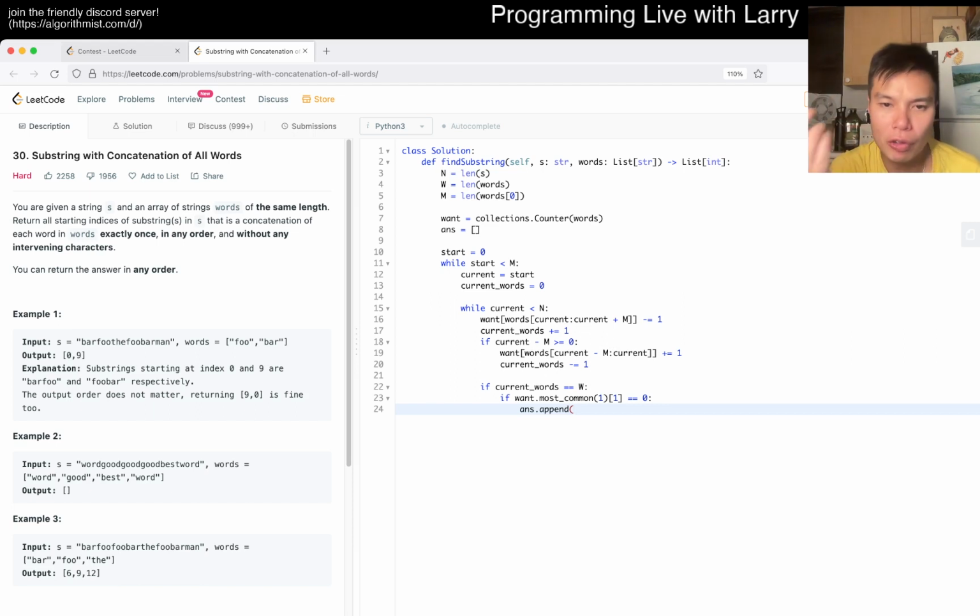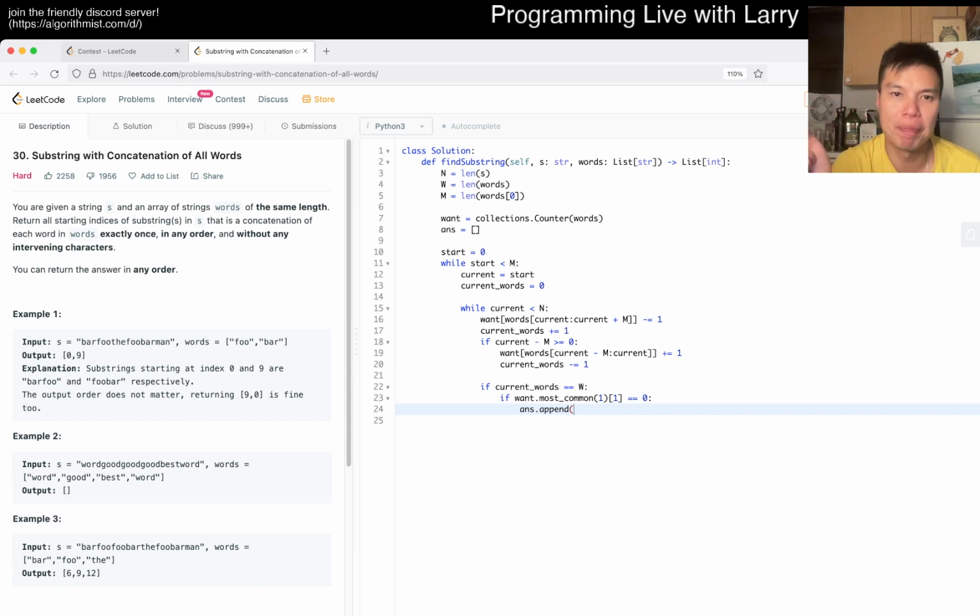So current would be, yeah. So we want to do every one of them, so we don't want to break anything. It's current is the last word, right? Because current and current plus m is the last word.